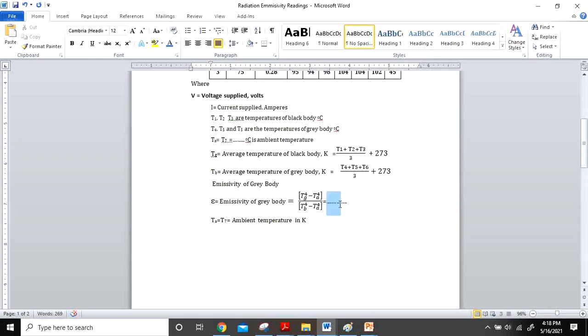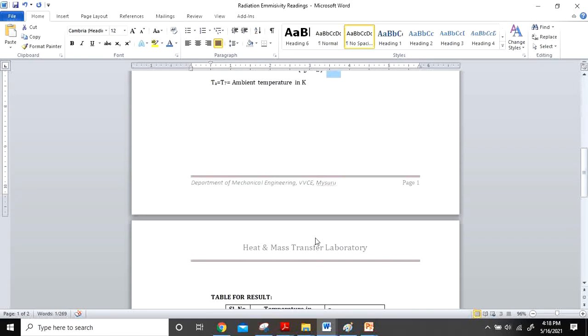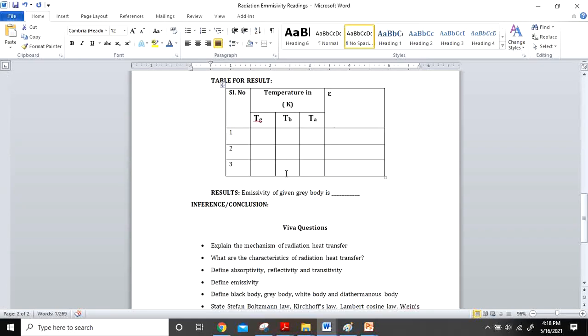It is around 0.86. Please note down all these readings. Pause the video, note down all the readings and then tabulate your values for the result. These are the viva questions. Thank you one and all.